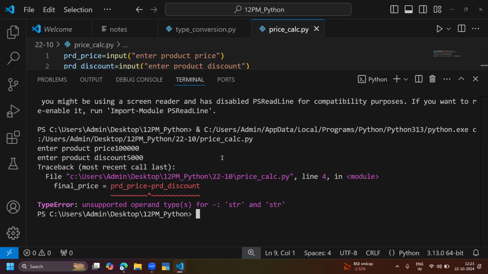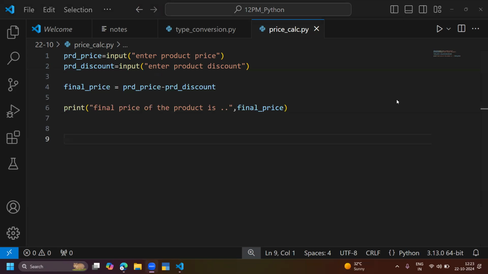Immediately it is giving me an error. Why is the error coming? Can anybody give me the solution? Please tell me what is the problem with the program. Where is the problem?